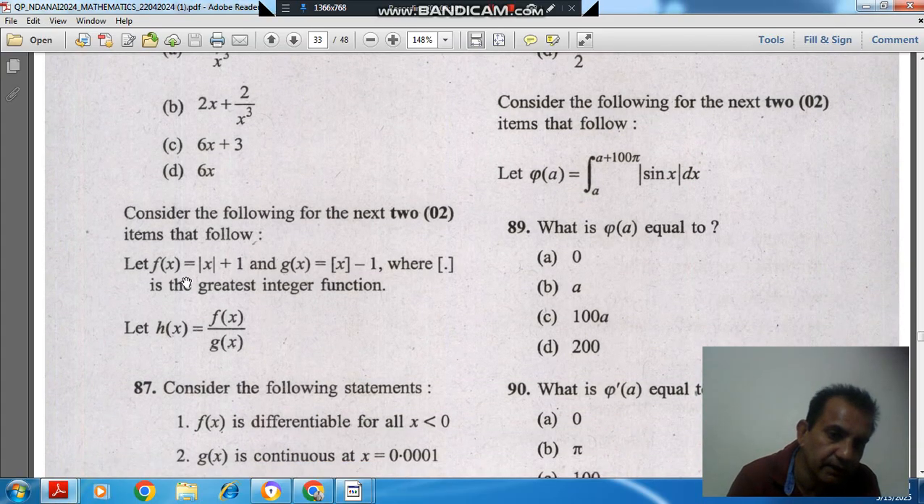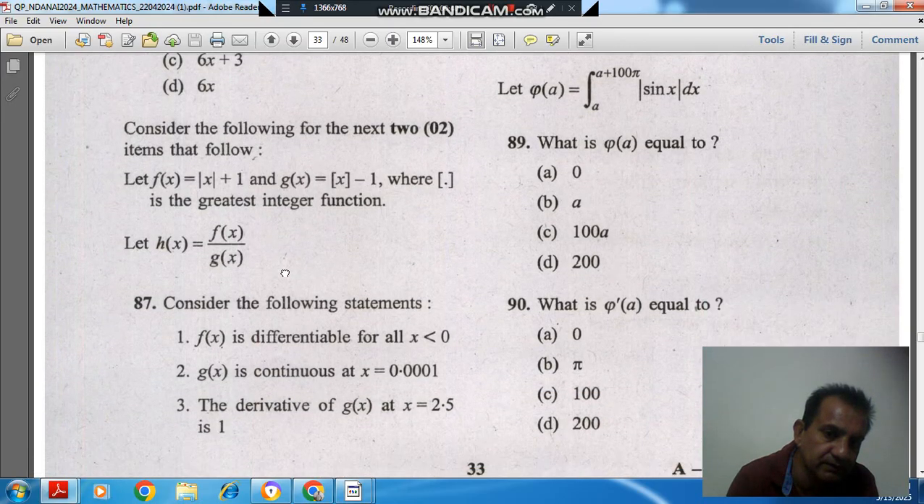Question number 87 and 88 carries a common statement. For question number 87 and 88, consider the following for the next two items that follow. Let f(x) is equal to modulus x plus 1 and g(x) is equal to the large bracket x minus 1, where large bracket is the greatest integer function. Let h(x) is equal to f(x) by g(x).